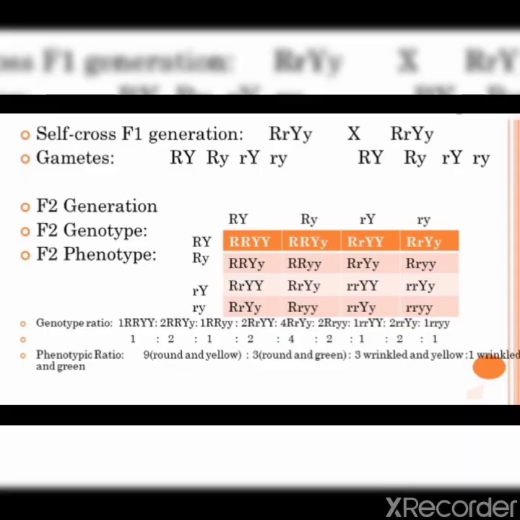See here, capital R, capital Y: they are separately assorted, independent of the other trait. The shape of the seed is not going to influence the color of the seed in the next generation of the plant, because they are separated independently of each other during gamete formation. So that is called independent assortment.